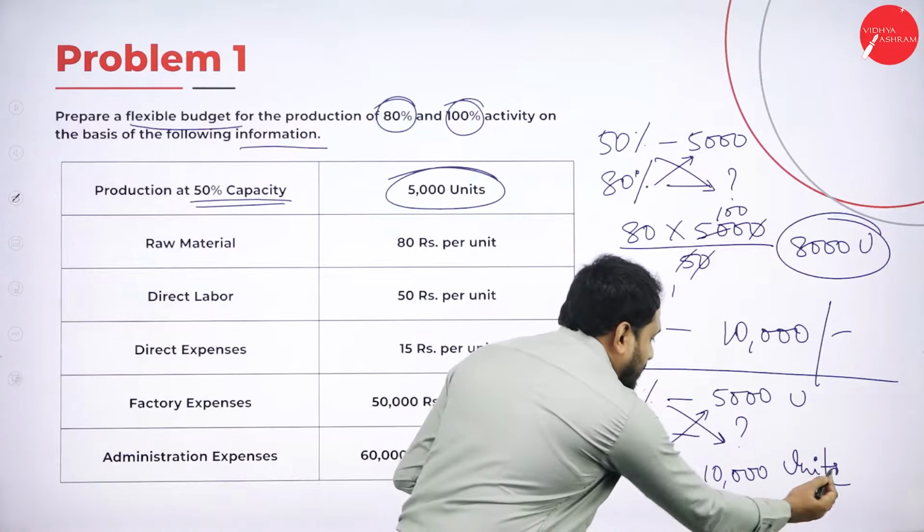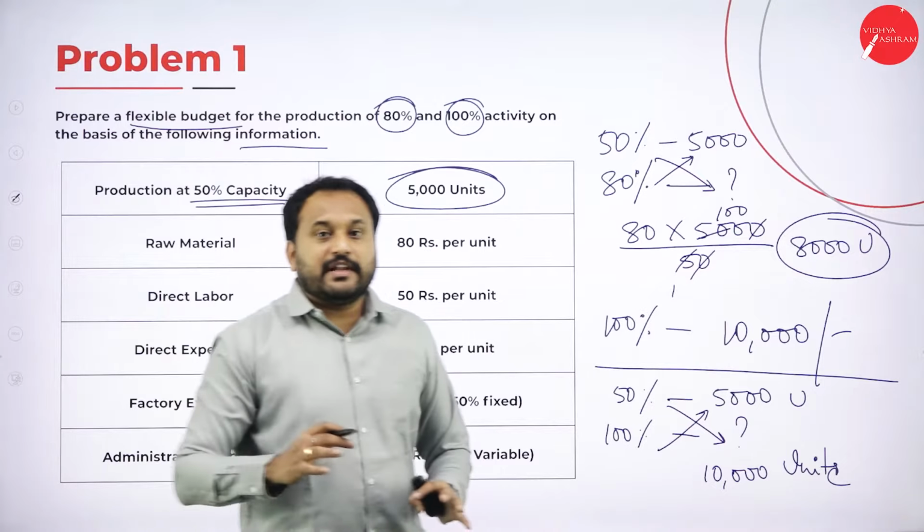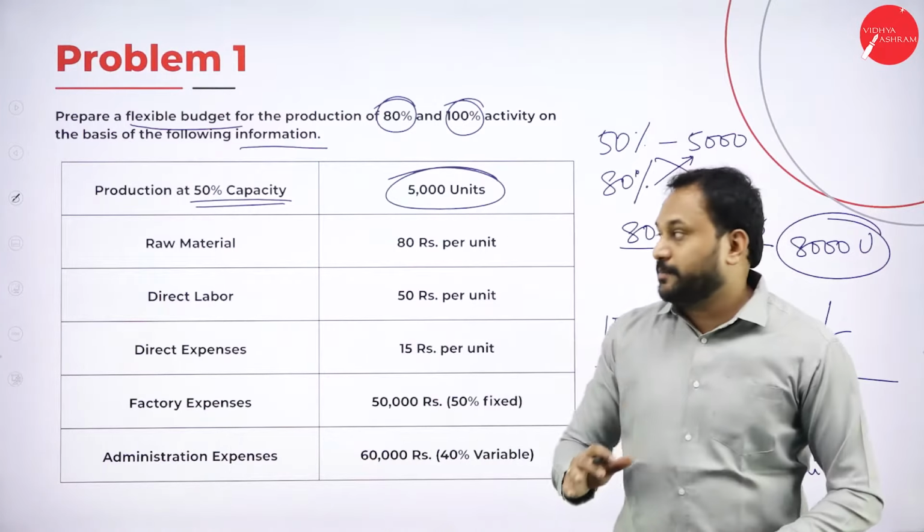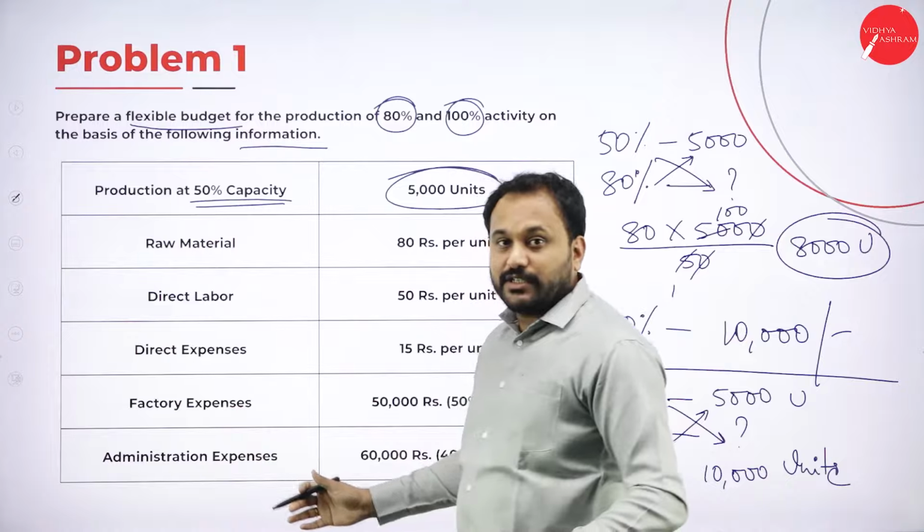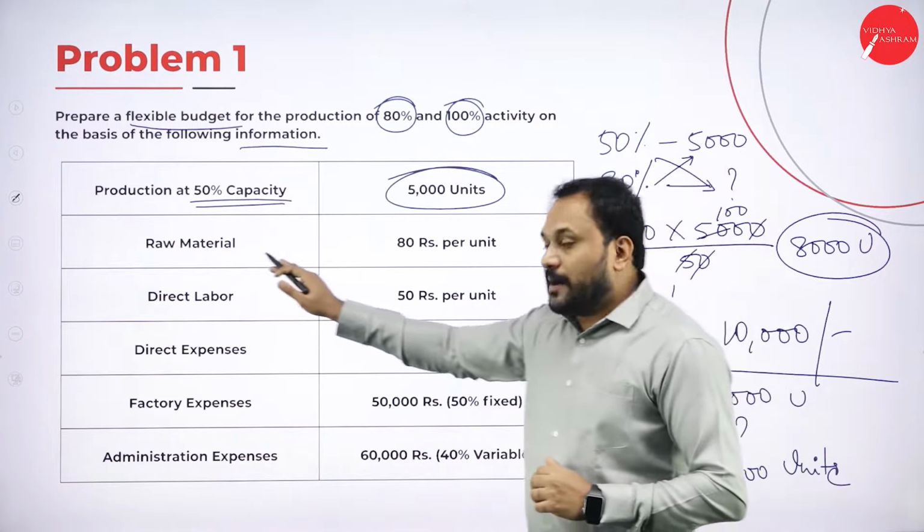So 10,000 units, this is what we will get. How much? 10,000 units for 100%. Now let's understand the questions here. The first one, raw material.